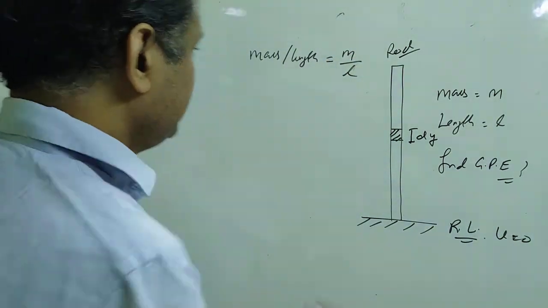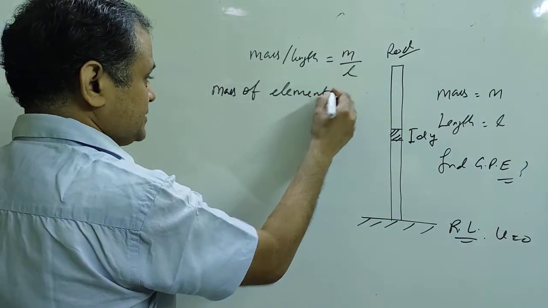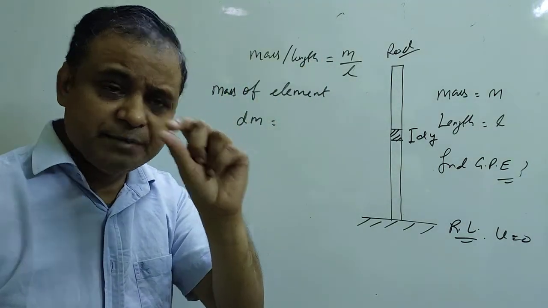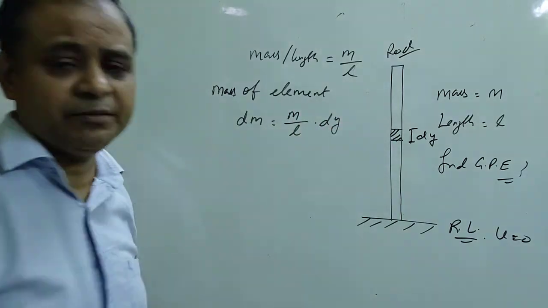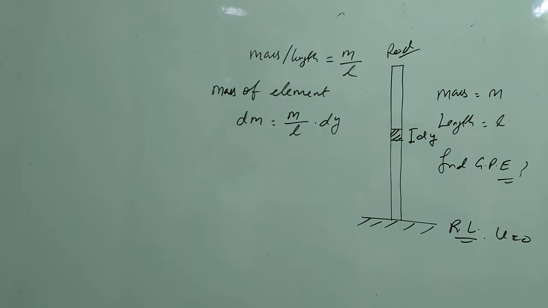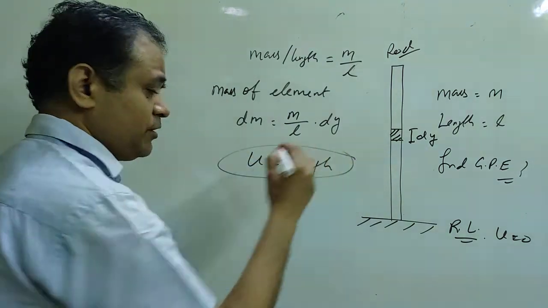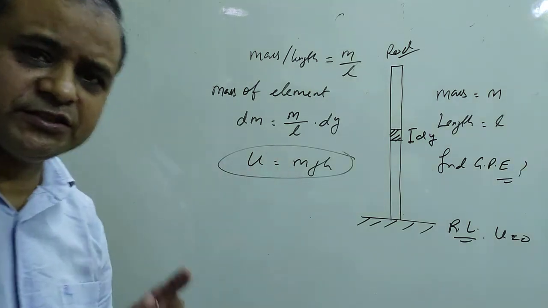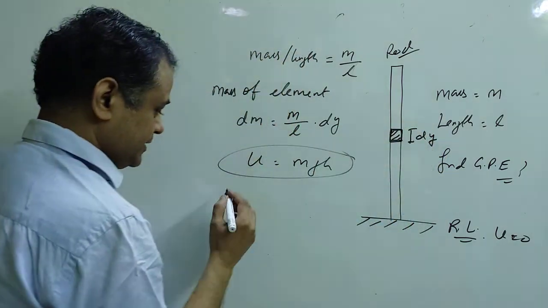So what is the mass of the element? Mass of the element, that means dm. One unit length has the mass m by L, so dy length has the mass dm equal to m by L times dy. This one is the mass per unit length. We know that potential energy is equal to mgh. This is the general formula for the potential energy. So what is the potential energy of only this element, du?